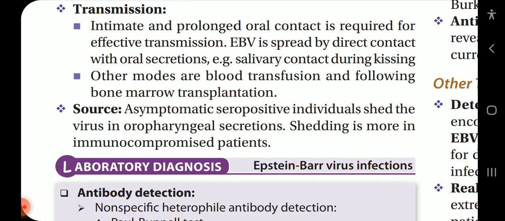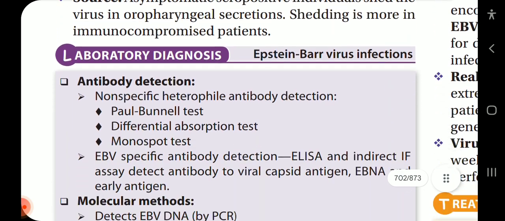Transmission: intimate and prolonged oral contact is required for effective transmission. EBV is spread by direct contact with oral secretions, example salivary contact during kissing. Other modes are blood transfusion and bone marrow transplantation. Source: asymptomatic seropositive individuals shed the virus in oropharyngeal secretions. Shedding is more in immunocompromised patients.